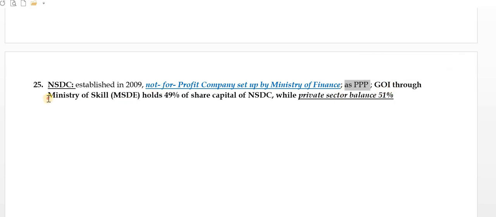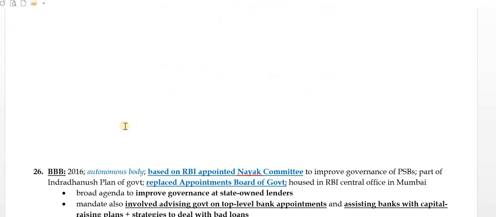Government of India through the Ministry of Skill, that is MSDE, holds 49% of share capital of NSDC, while the private sector balance is 51%. So this is private heavy, not public heavy, right? But the major shares from the government is through the Ministry of Skill, not the Ministry of Finance. Ministry of Finance has established it, but it is being maintained by the Ministry of Skill.